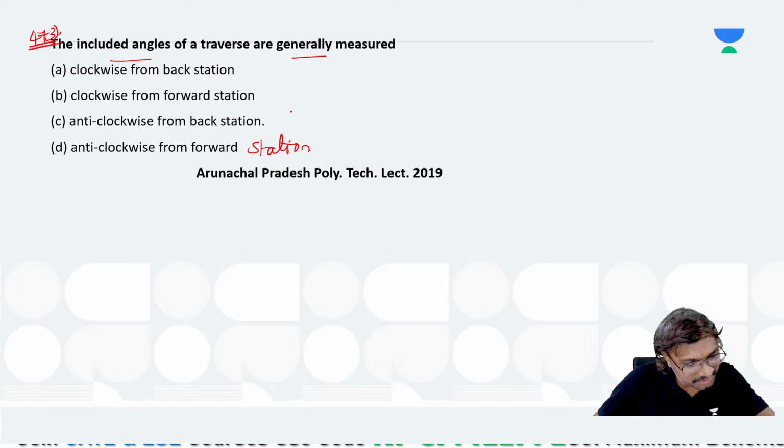Which one is the correct answer, everyone? Rahul said A, Anjali said C, and Leena said B. How many options? Finally all options came. A, B, C, D, all options came. Very good, boys and girls.